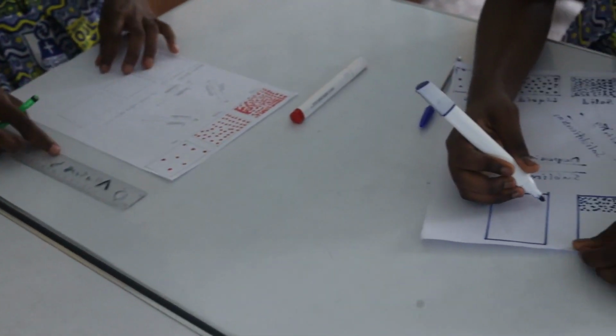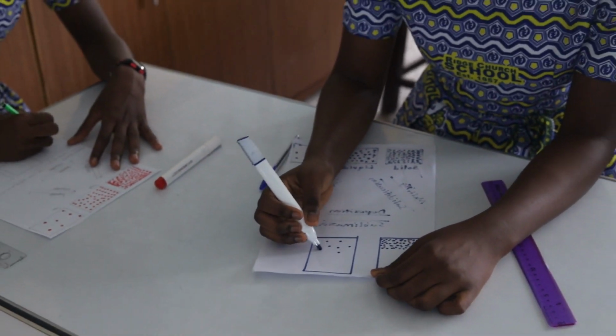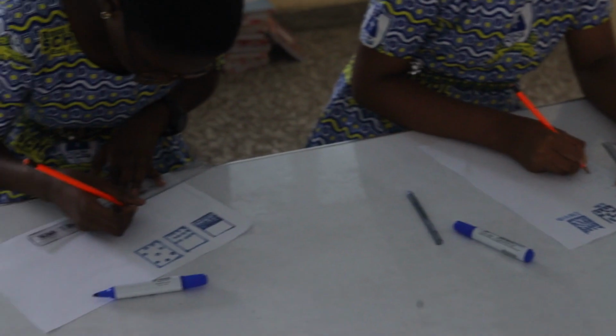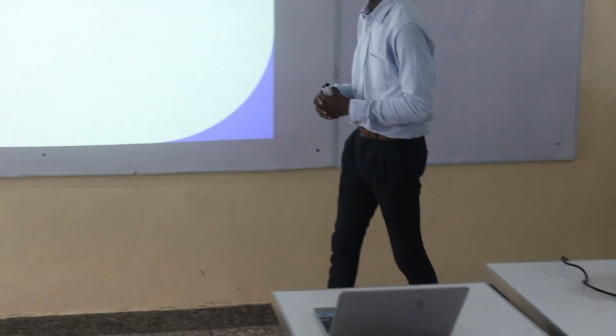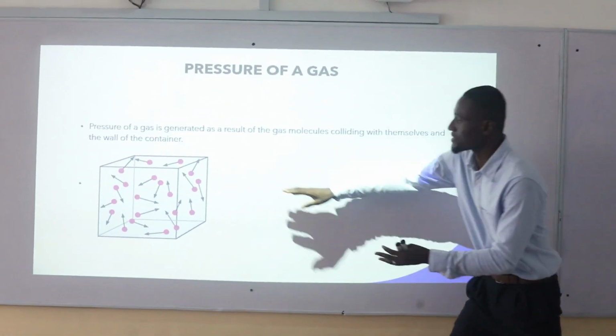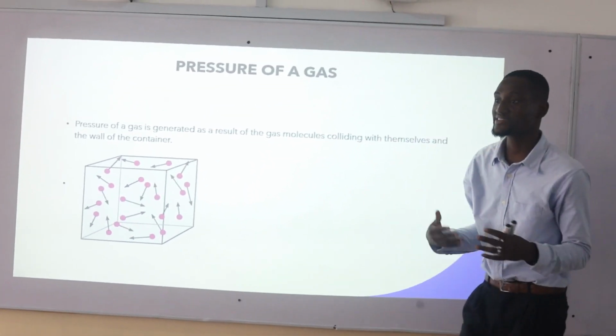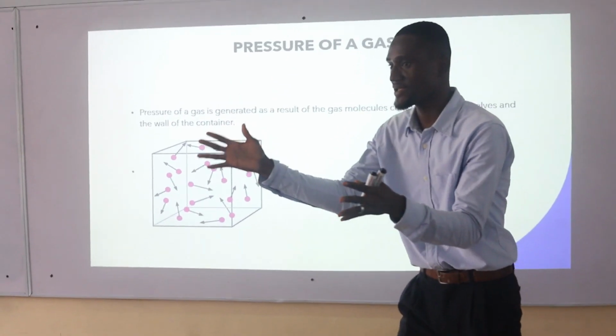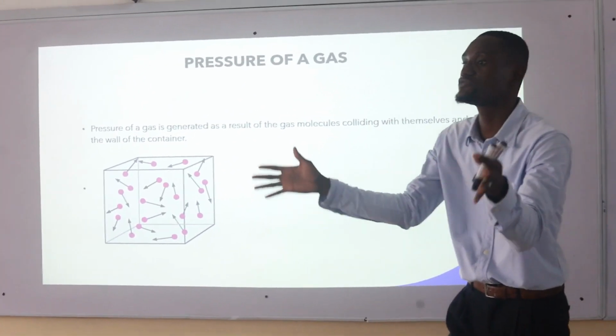So, let's look at the effect of pressure on gas. Pressure on gas comes as a result of two things happening. The first one is this. This is the box. Imagine this. Pressure comes when there's what? Collision. You get it? So one hits another, or there's a hit in between two things.